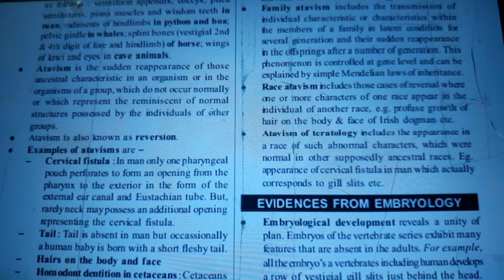Evidence from embryology. Embryological development reveals the unity of plan in embryos of the vertebrates. Embryos exhibit many features that are absent in the adults. For example, all the embryos of vertebrates, including human, develop a row of vestigial gill slits just behind the head.